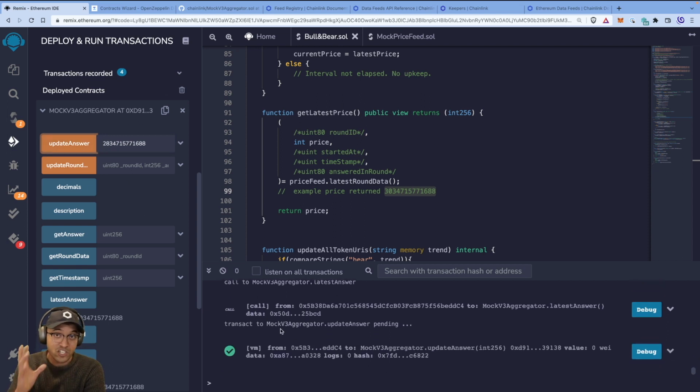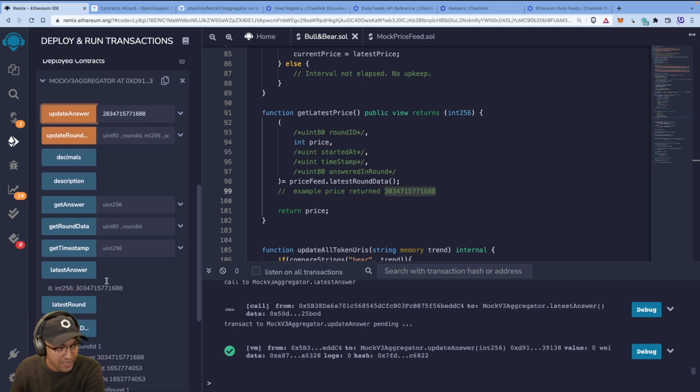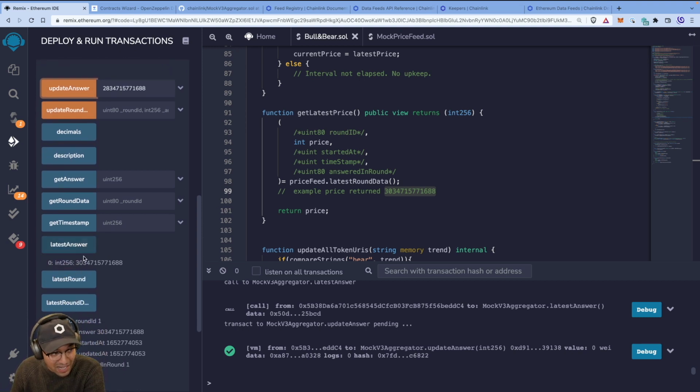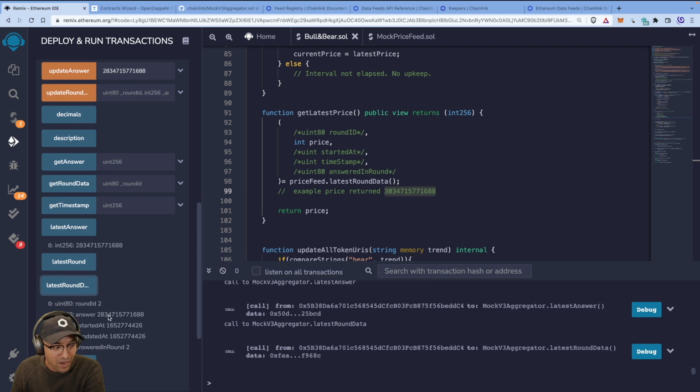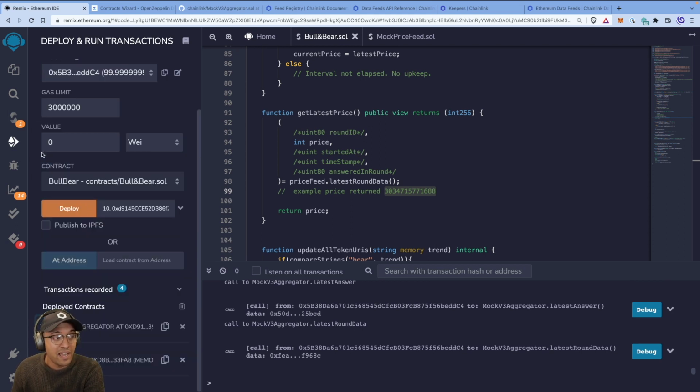That's going to be a transaction because we're changing the state of the blockchain. If you're doing this on Rinkeby, you'd have to sign in MetaMask and all that, but it happens instantly here. We've updated the answer. Now, if we click latest answer, it should change from 303 to 283 something. There you go. It's done. And if you do latest round data, you'll see that also changed to 283. So now we know our price feed is telling us that the price has dropped a bit.